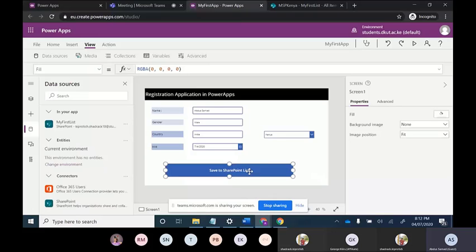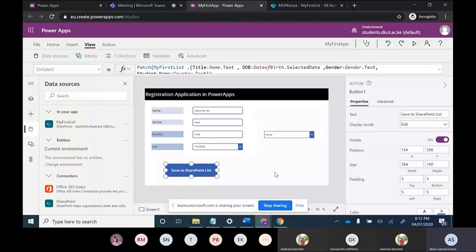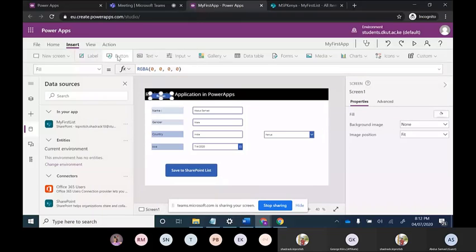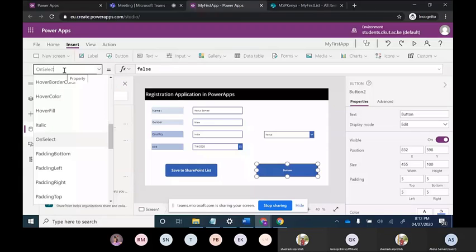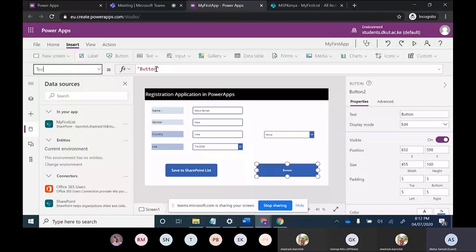I will put another button over here. Now I will rename this as save to collection.